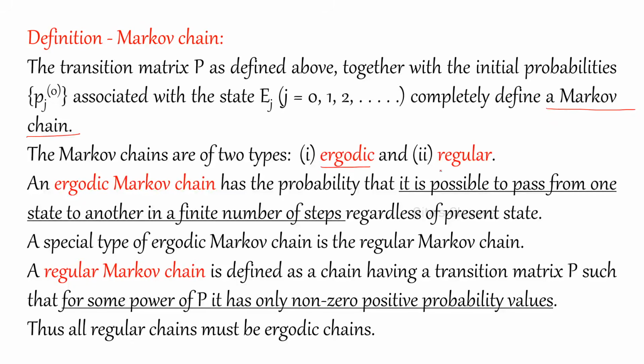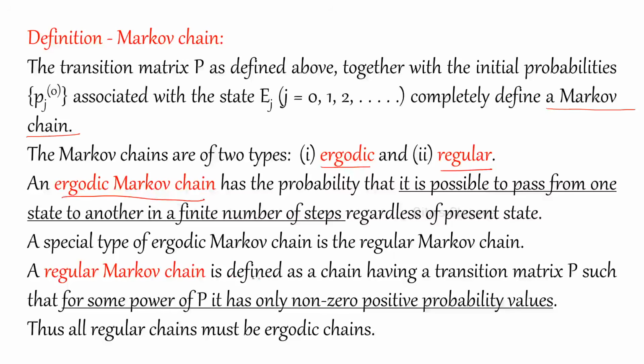One is ergodic and the other is regular. Ergodic means it is possible to pass from one state to another in a finite number of steps, regardless of the present state. When I give you an example in a problem, then you will understand. That is, if you consider one state, you should be able to reach from that state to all the remaining states. It need not be one step, a finite number of steps is fine. That is ergodic. And a special type of ergodic Markov chain is the regular Markov chain.